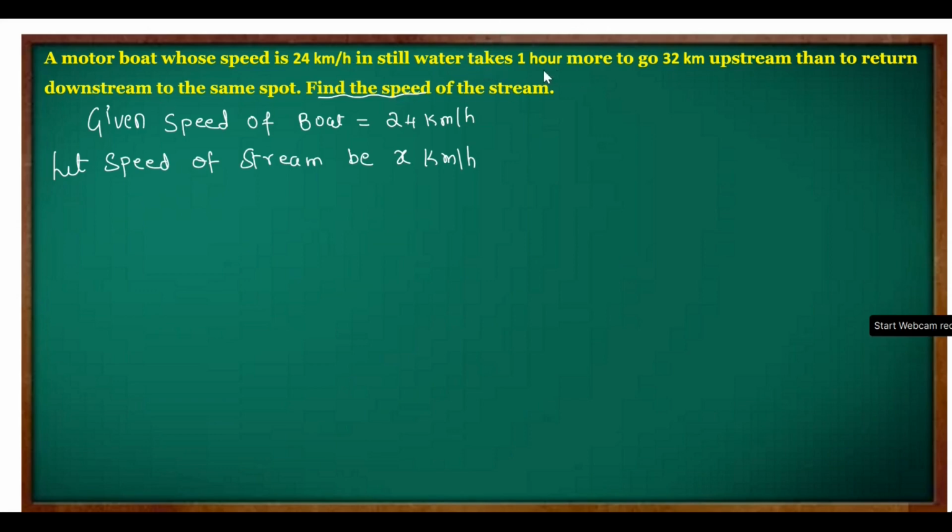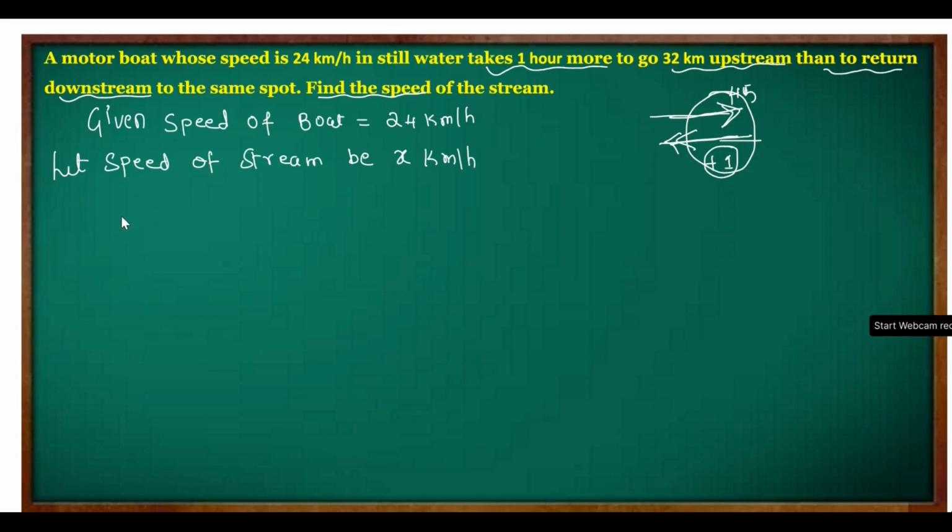The boat in still water takes 1 hour more. Okay, 1 hour extra to go 32 km upstream than to return downstream. That means the boat goes and comes back to the same spot. But it will take 1 hour extra while coming. 1 hour extra it will take. Say for example, it would have taken 40 minutes here or 45 minutes. 1 hour extra will be taken here. That means a difference. Okay, going plus coming. The difference between this time is 1 hour, means 1 hour more.